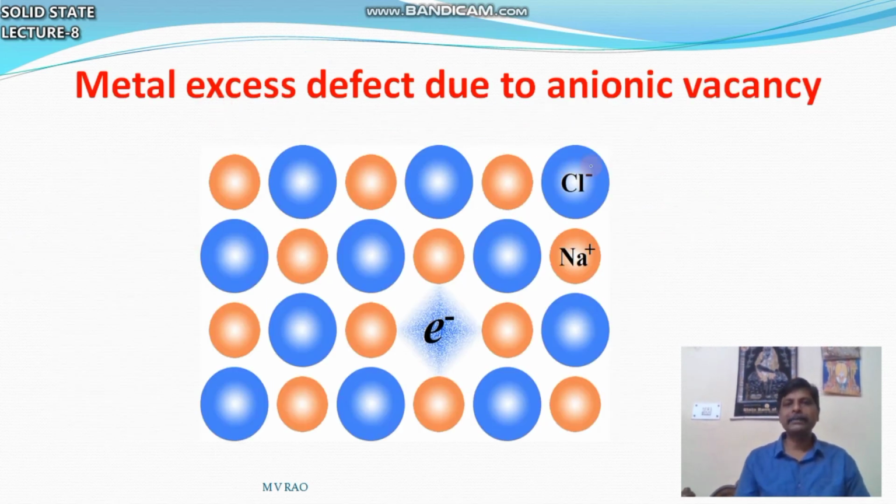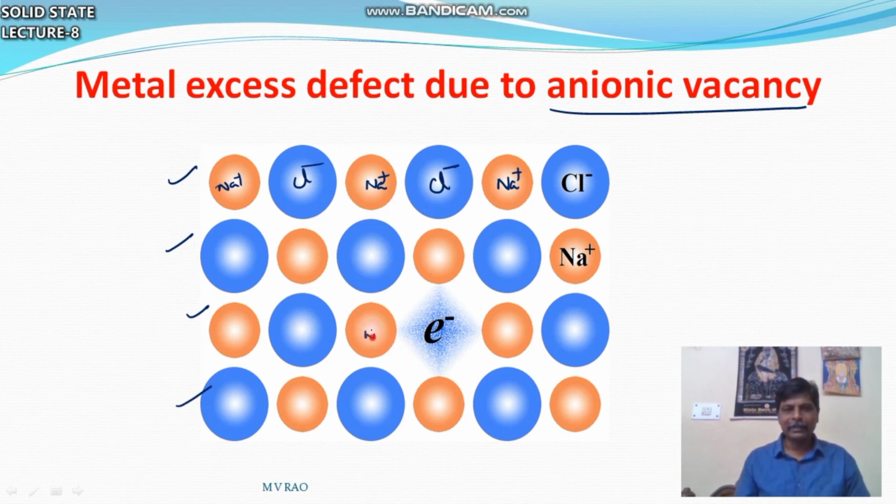So, metal excess defect due to anionic vacancy. Na plus Cl minus, Na plus Cl minus, Na plus Cl minus. Like this it is there: 3 pairs, 3 pairs, 3 pairs, 3 pairs. But here Na plus is there. What are we expecting? Cl minus.